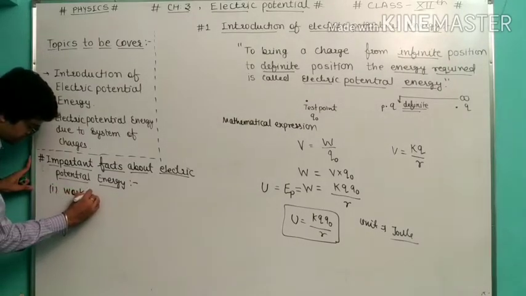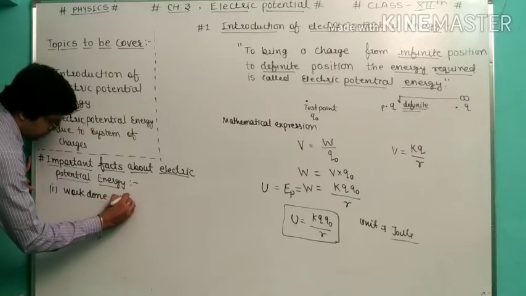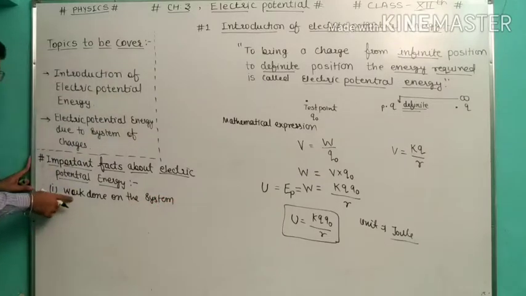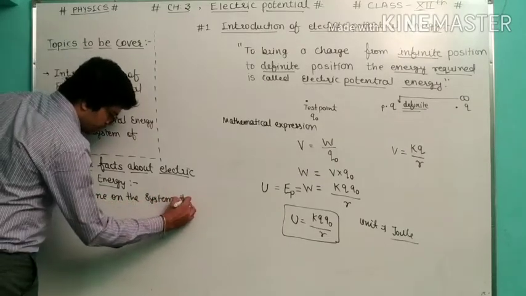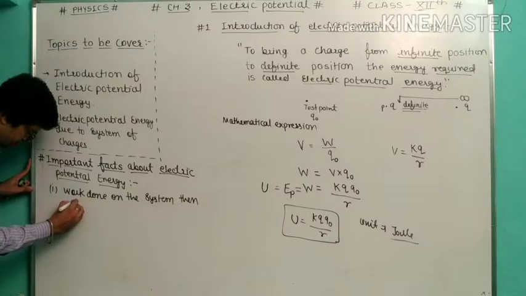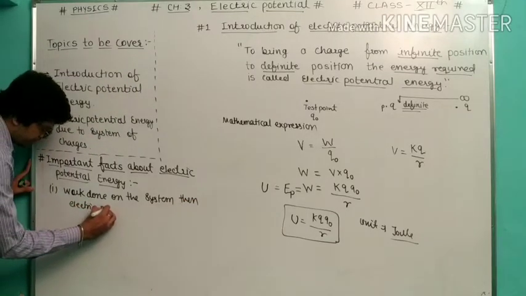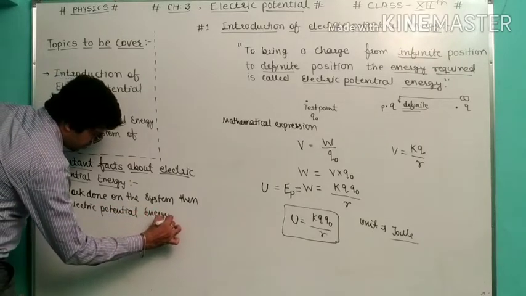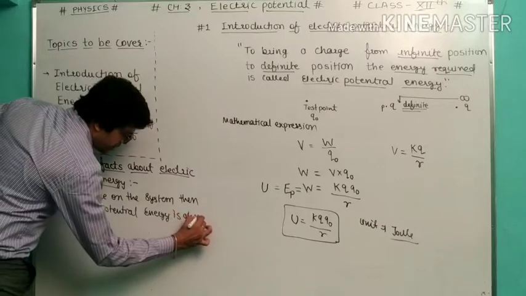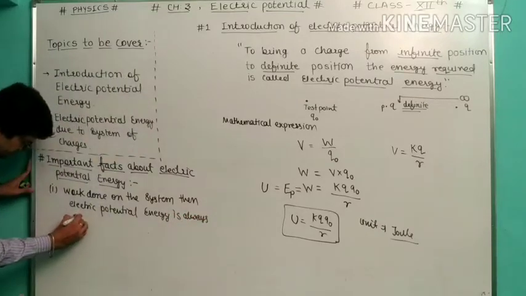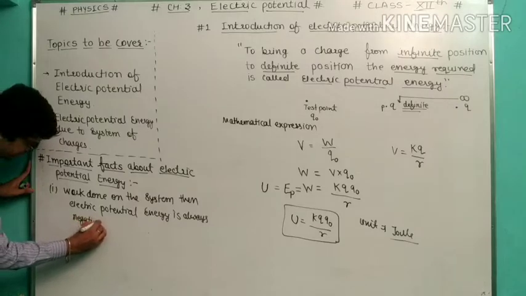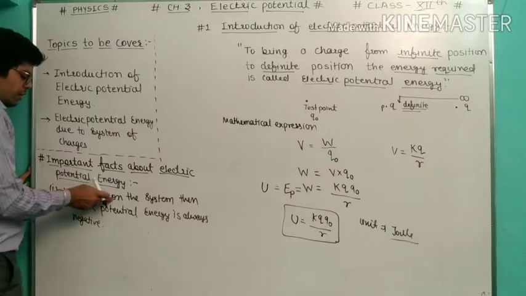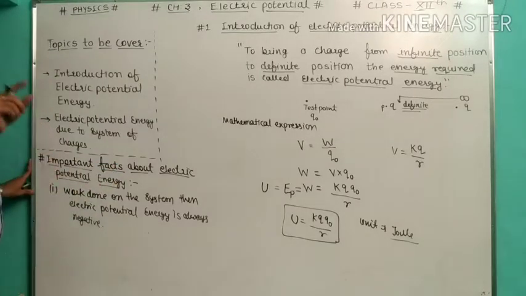Work done on the system. If we are doing work on the system, then electric potential energy is always negative. We are doing the work on the system. That means work done on the system. So the system is not doing the work.